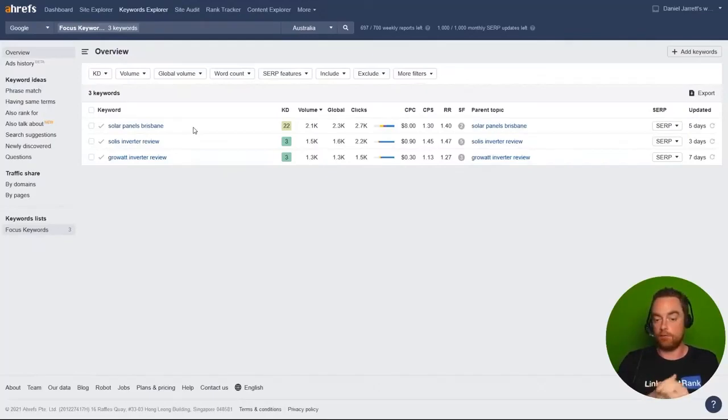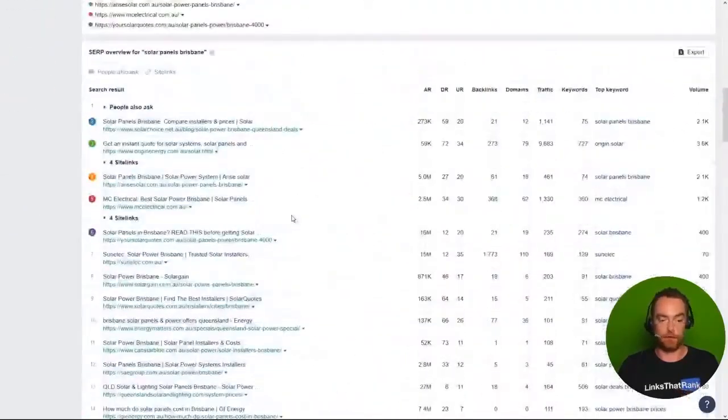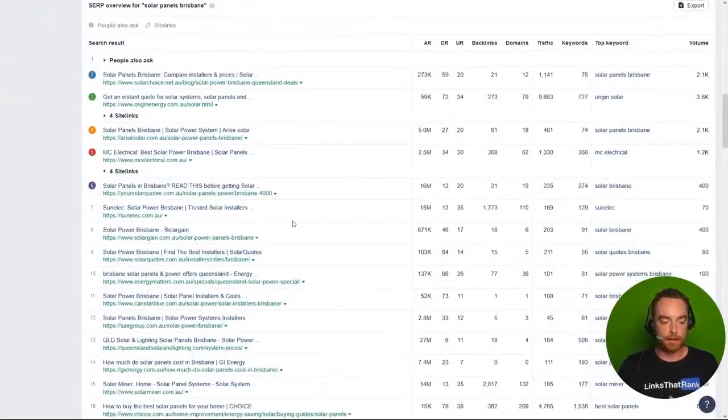To do that, if you look in Ahrefs here, we can see solar panels Brisbane, keyword difficulty 22, one of the most important keywords, but Solus Inverter Review, which was the most trafficked keyword before, keyword difficulty 3. So how do we figure out how many links to build? Well, if we look at the solar panels Brisbane keyword here, we can scroll down and look at the current search results. And we can find our target site down here, position 13, DR6, with backlinks from 4 domains.